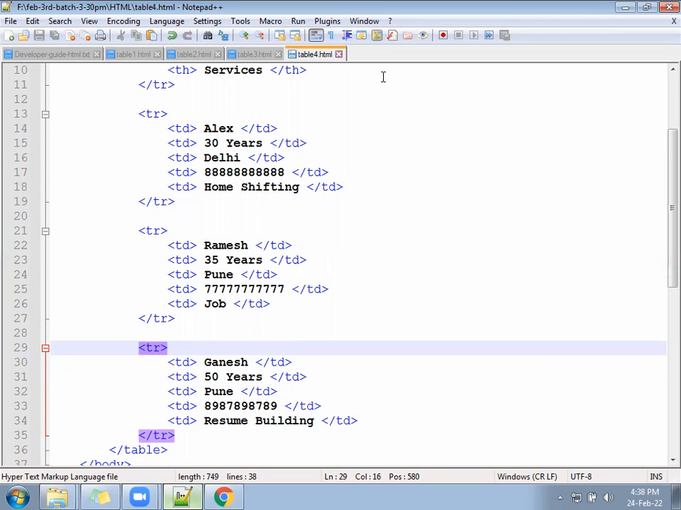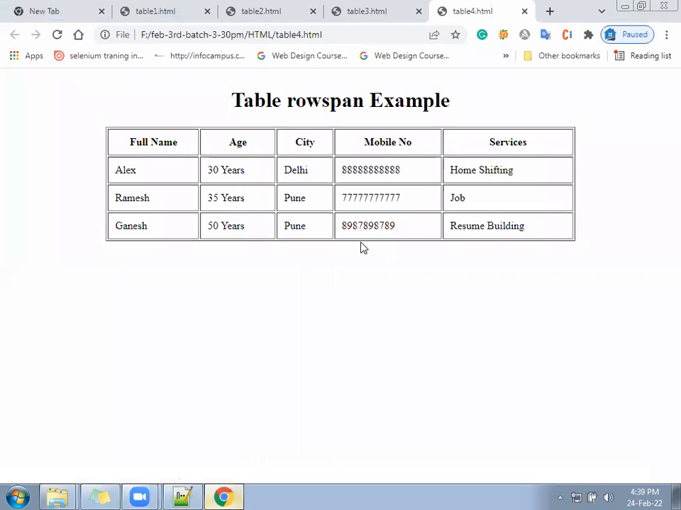Hope ready. Next, after that, check your page. Pune is coming two times and that is continuous. The second user is also from Pune, the third user is also from Pune. Both are coming in sequence, one after the other. You can see here, both are from Pune only.